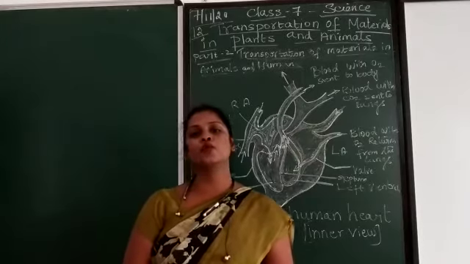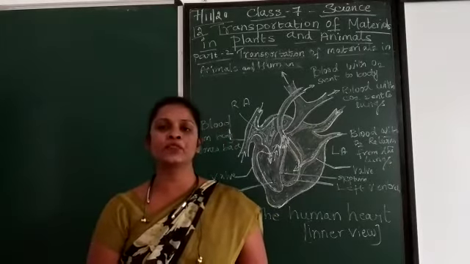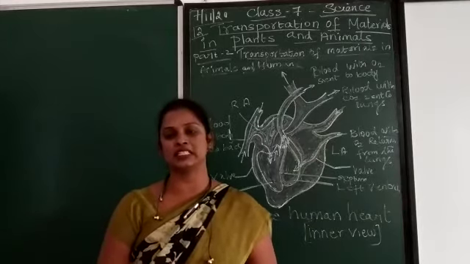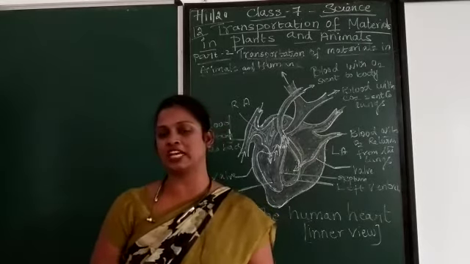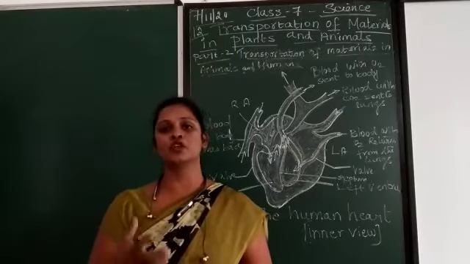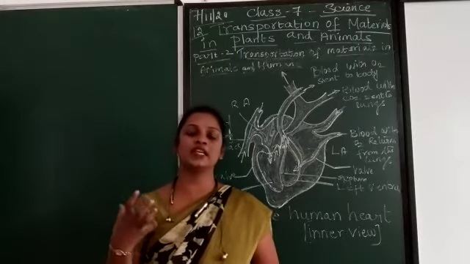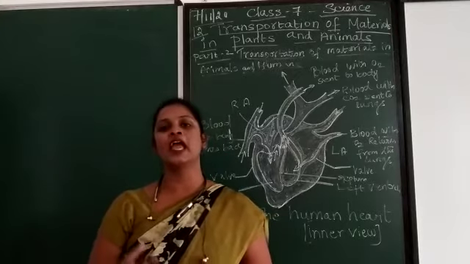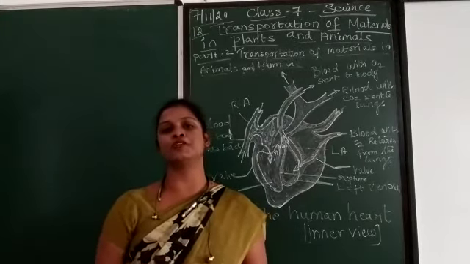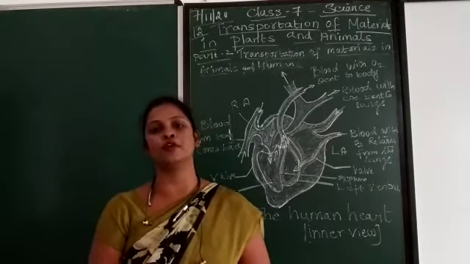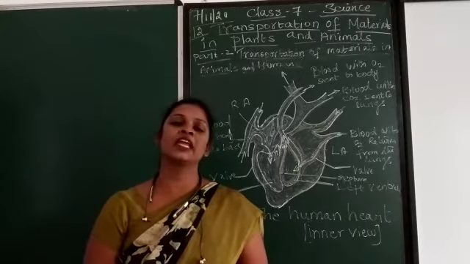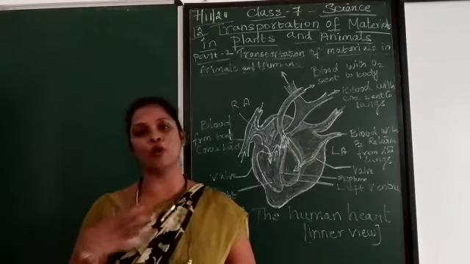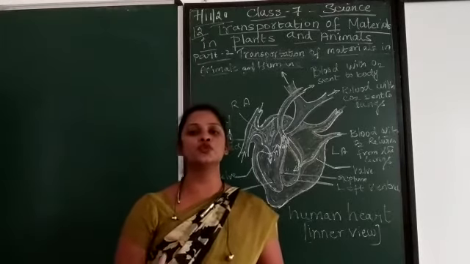Blood takes the digested food from the small intestine to all parts of the body. Then it takes all the waste materials in liquid form from all the cells to the kidney.